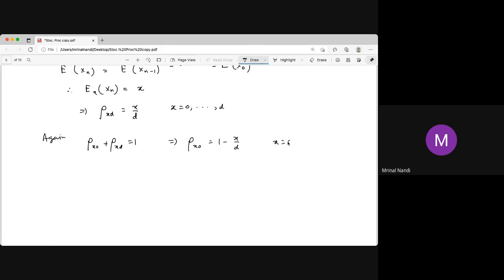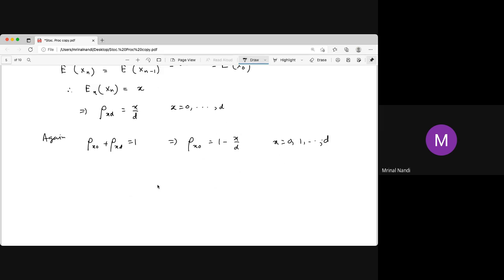This is true not only for 1 to d minus 1 but also for 0 and d, which are just special cases. We do not need the previous argument for rho 0 0, rho 0 d, rho d 0 and rho d d. This is trivial, since it is an absorbing set.